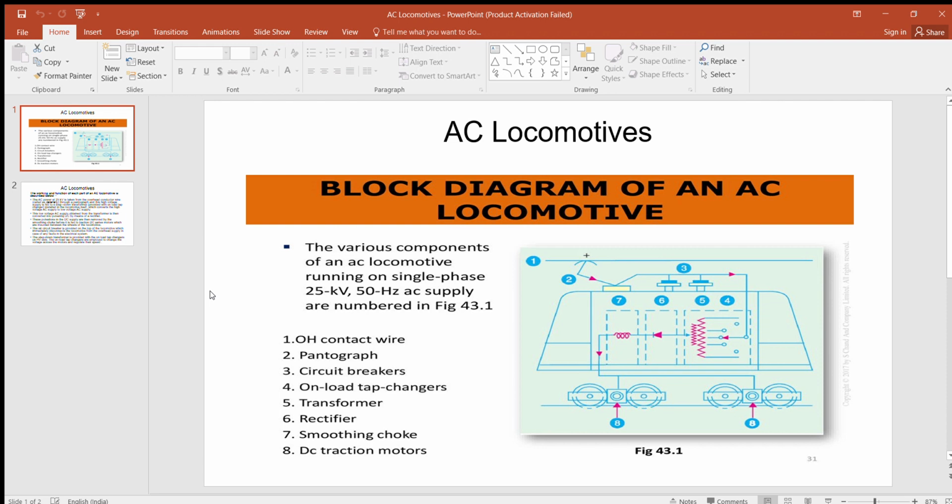Today I will discuss the AC locomotive: how the AC locomotive works, and how the current is collected by the AC locomotive and given to the traction motors.